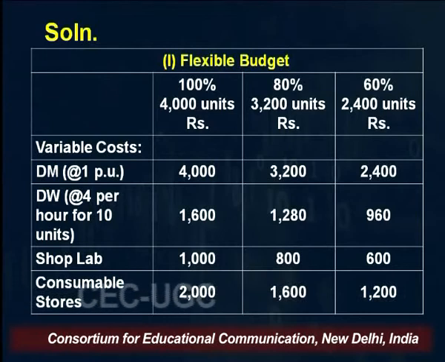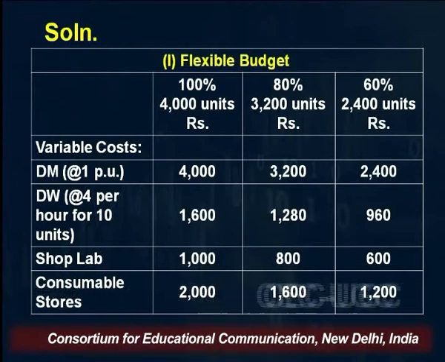So you multiply 400 into 8 or 400 into 6, that will give you the production at 80% and 60%, and 100%. Now, since the material cost is 1 rupee per unit, PU means per unit, when we are producing 4,000 units at 100% capacity, it is 4,000 rupees.